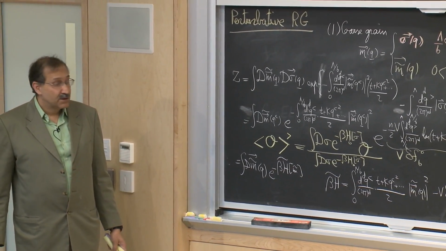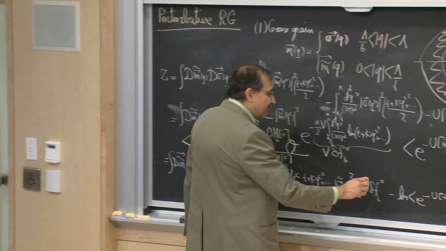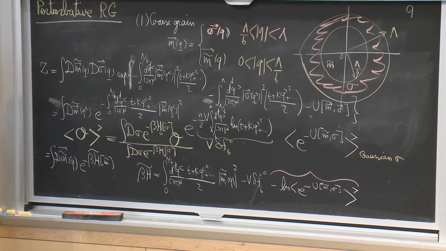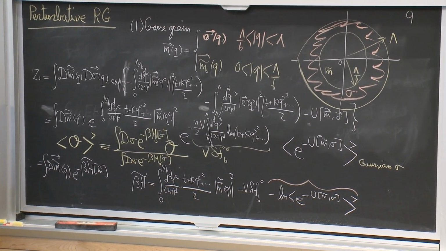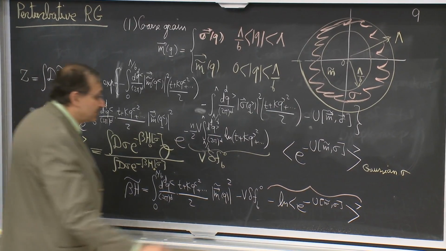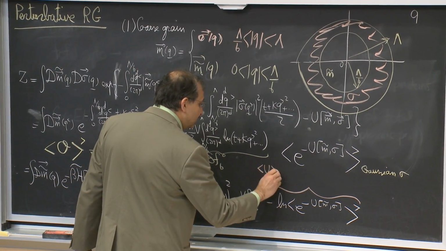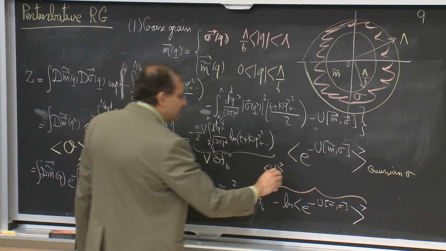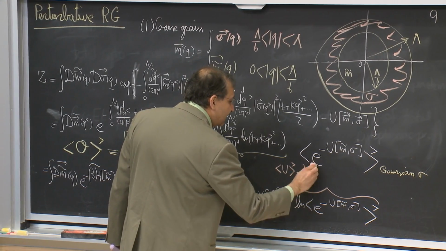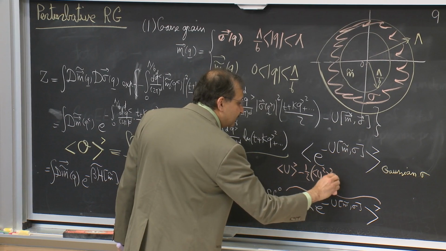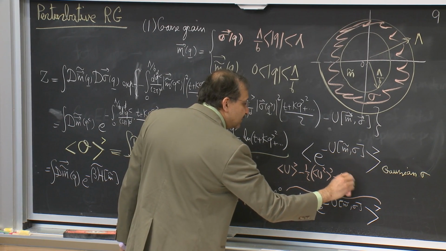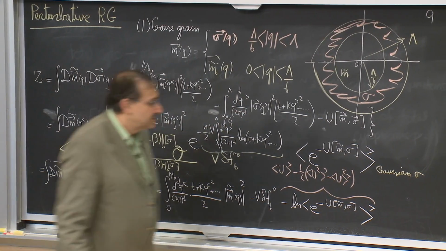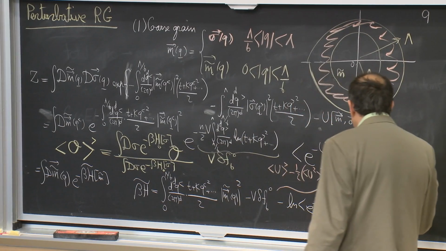So I can perturbatively expand this exponential over here. I will get log of 1 minus u, which is approximately minus u. So the first term here would be u averaged Gaussian. The next term will be minus 1/2 u squared average minus u average squared, and so forth. So you can see that the variance appears in this stage.